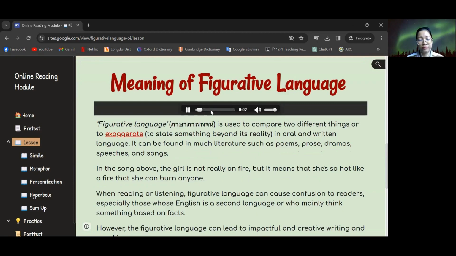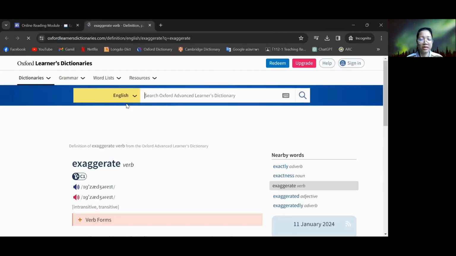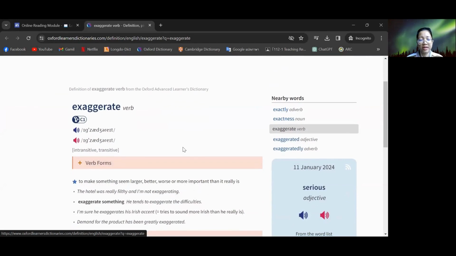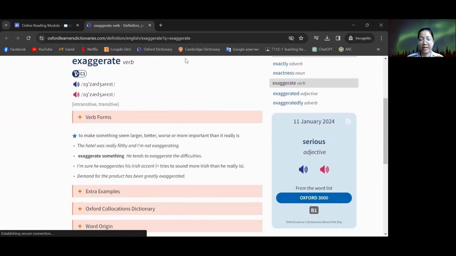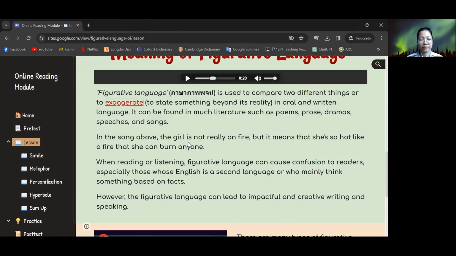So they can listen to the audio or read the passage here. If they have difficult vocabulary, I link to the Oxford Dictionary so that students can read the meaning and also see more examples for that word.